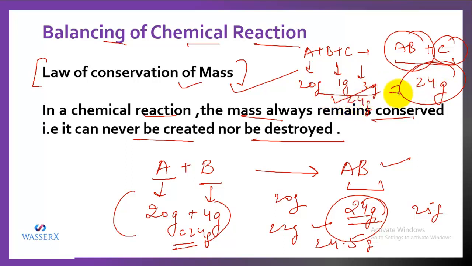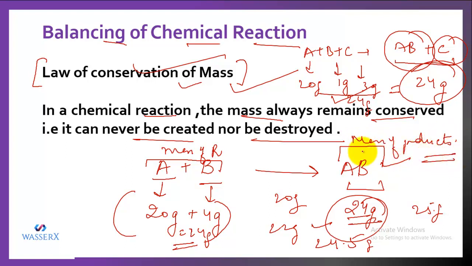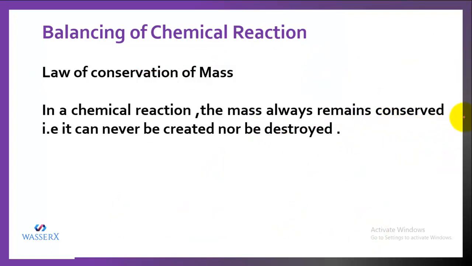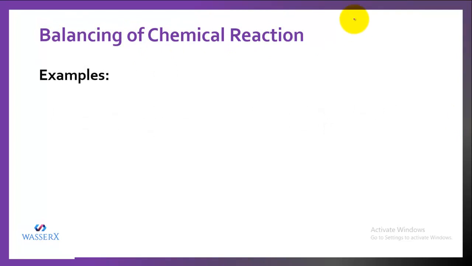So that means every reaction obeys this law, the law of conservation of mass. It is compulsory that the mass of reactants is equal to the mass of products, because mass can never be created nor destroyed in a chemical reaction. It is always conserved. So in order to obey this law, that is to show the conservation of mass, we have to balance the chemical reaction.